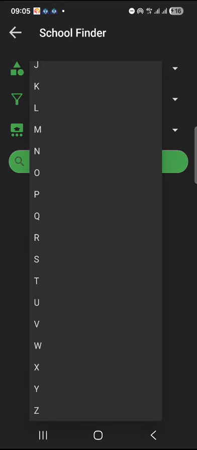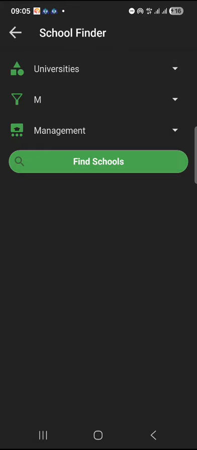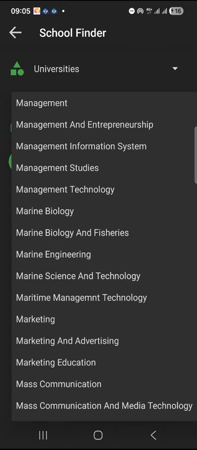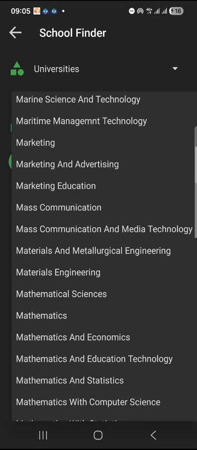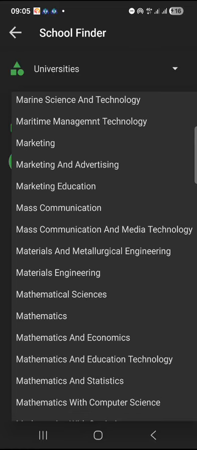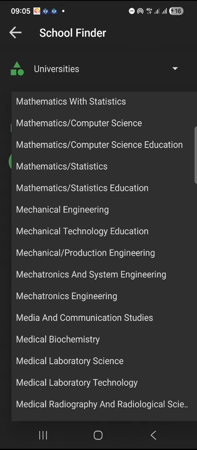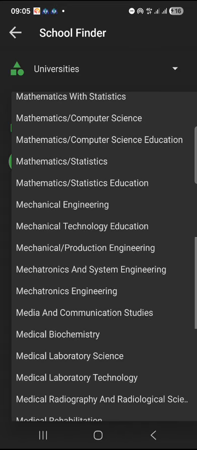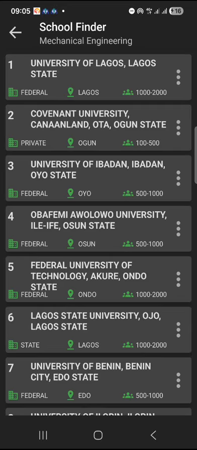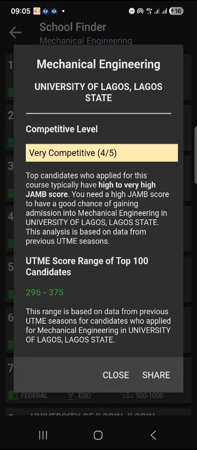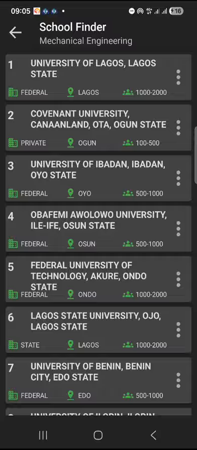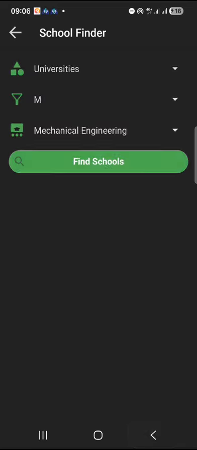Okay, now let's take a look at engineering. The guy that got the highest score last year went for mechanical engineering. So let's see mechanical engineering for Unilag. Let's see if we have that score range. Yeah, that's correct. The guy with the highest JAMB score last year got 375. For Unilag, the range of the top 100 is between 296, 350 and 375. So these are some of the key information you need to take note of before you fill the JAMB form.